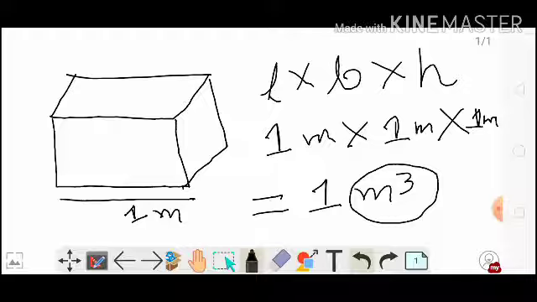To find out the unit of volume, just put a cube over the unit of length. So if you are measuring the length in meter, then the volume of the object you will measure in meter cube.